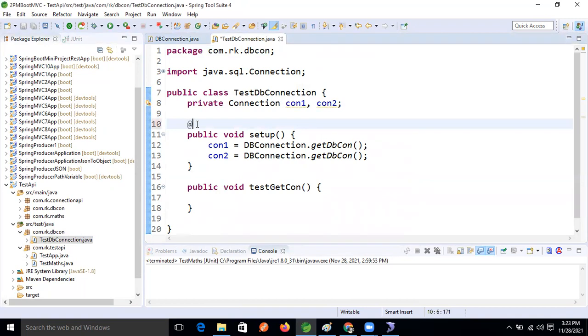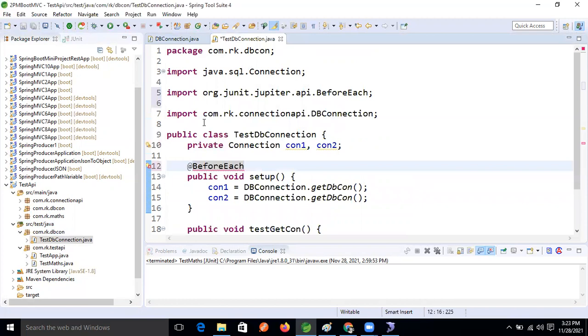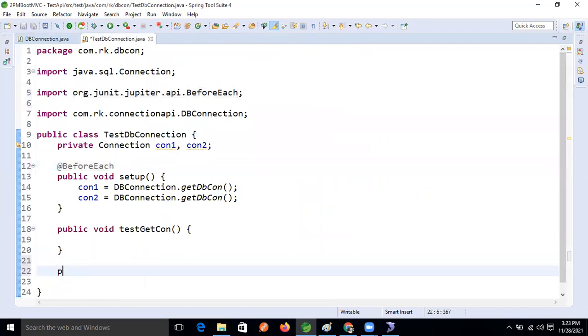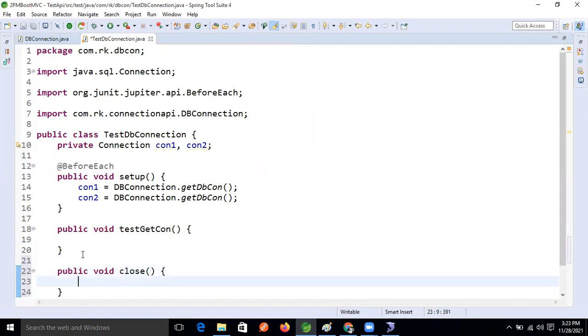Okay, so now apply @Before, right? See, may I have this? No issue. It came, right? Okay, fine now. So @After, good. No issue, right? Let's write one more block. public void close. Here what we will do is con1 equal to con2 equal to null. We are nullifying both objects, guys, in the close block.